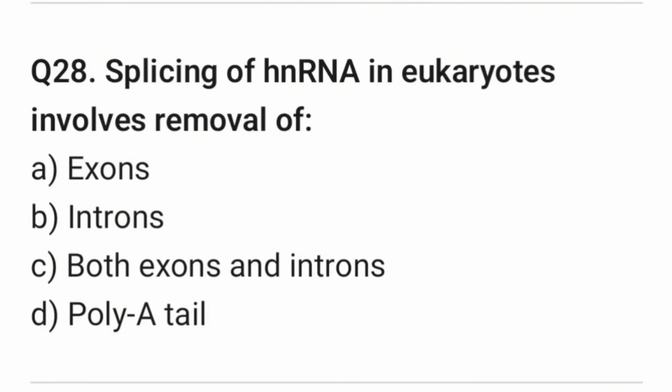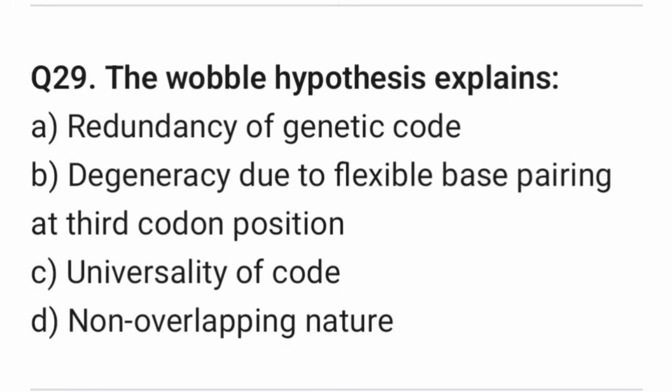Question 28. Splicing of hnRNA in eukaryotes involves removal of. Right answer is option B, introns. Question 29. Wobble hypothesis explains. Right answer is option B, degeneracy due to flexible base pairing at third codon position.